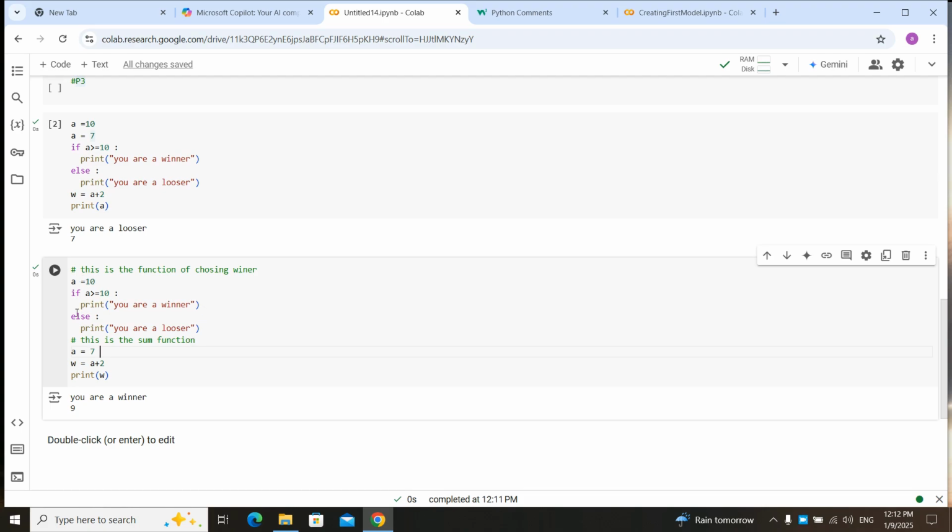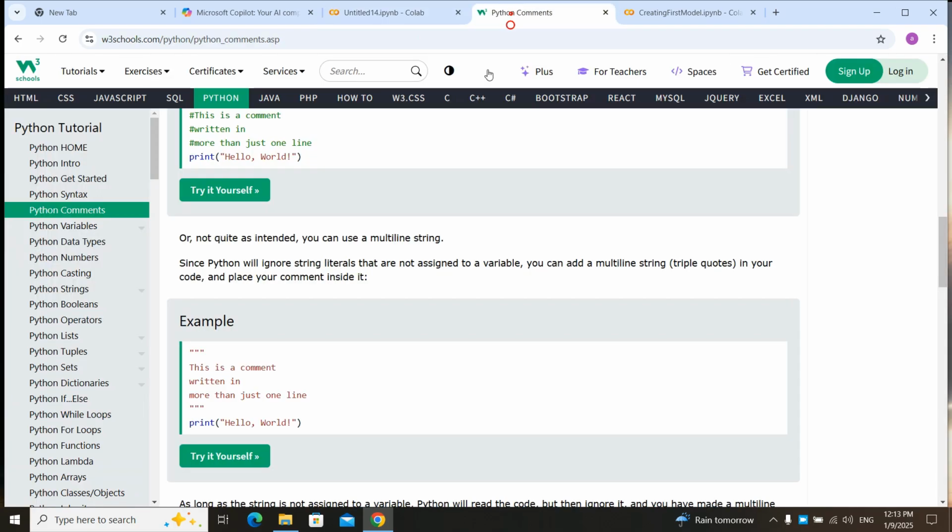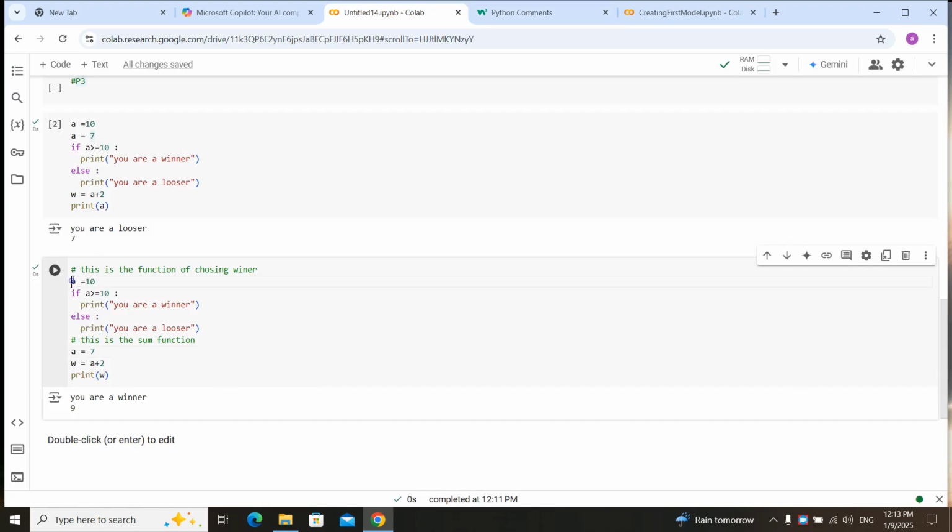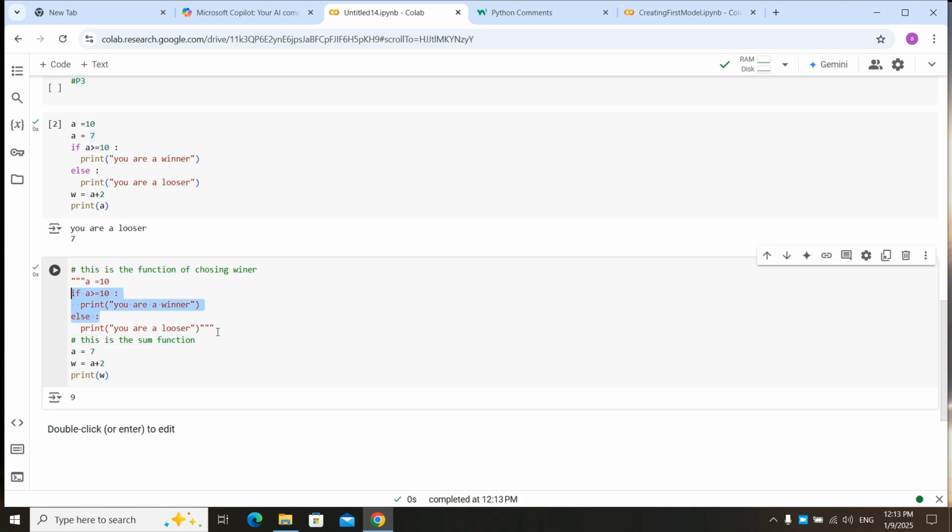What you do, you go here, like the place it's here. You go here, triple quotes. You go here, for example, 1, 2, 3, and at the end of where you don't want the code to run. Okay, now if you run the code, these lines have become comments. It's just like opening a comment section and closing it. It's very useful when you are writing lots of lines of code. Okay, let's go to exercise.